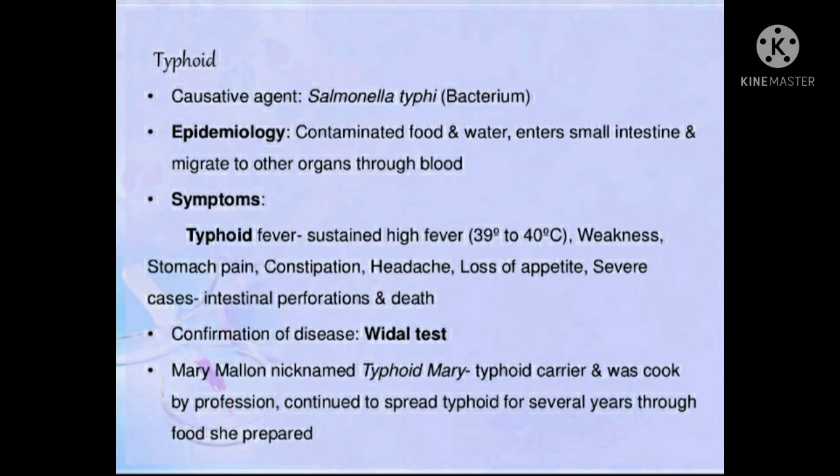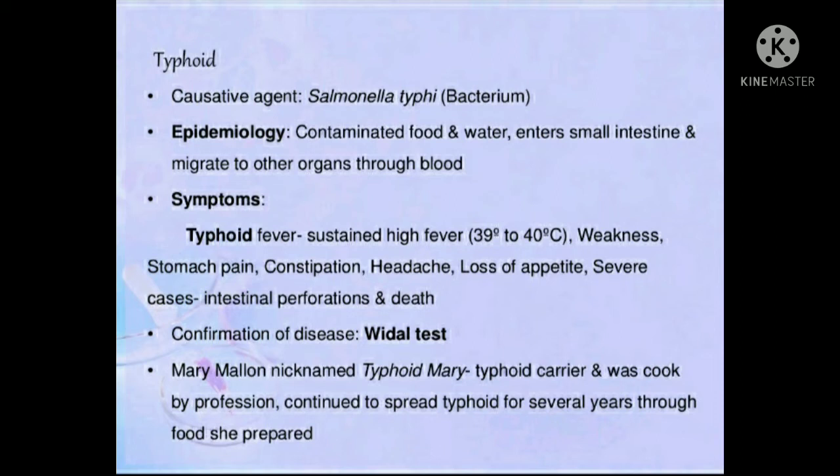Okay, so what are the symptoms of this disease? It carries a specific type of fever that is not too prominent. It is not a 100°C type of temperature. It is typhoid fever, a sustained high fever of 39 to 40°C, which causes weakness in your body. You may have stomach pain, constipation may occur, and you have headache.